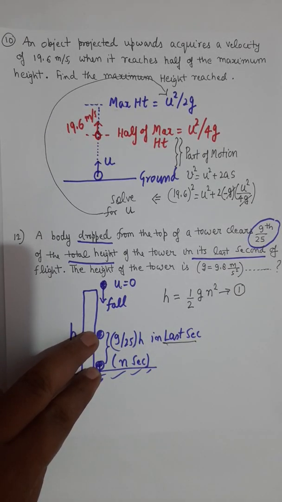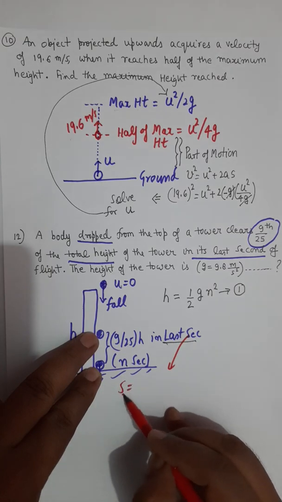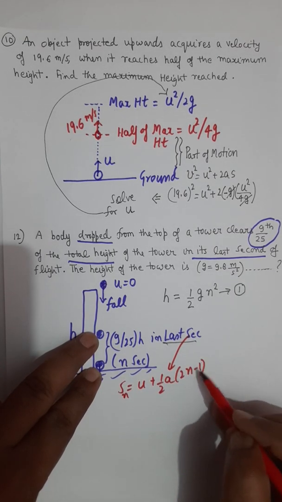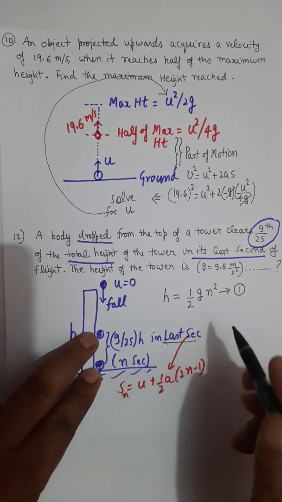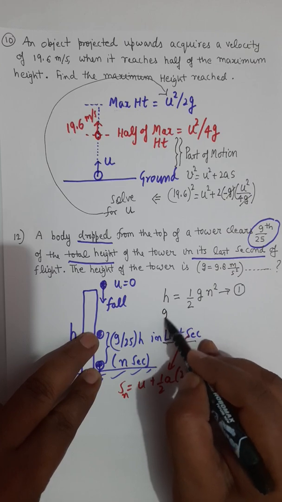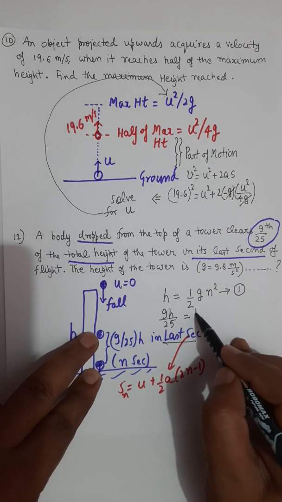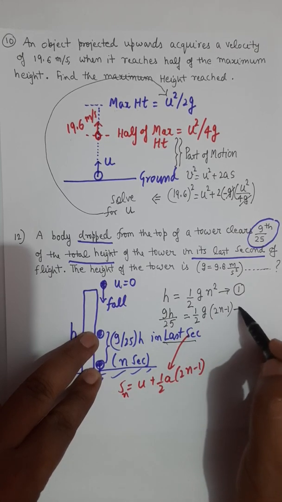Remember, last second means a specific second. So for this you have a different equation of distance, which is u plus half a 2n minus 1. So now during the last second the distance covered is 9h by 25. U is 0, half a is g, and this is 2n minus 1.